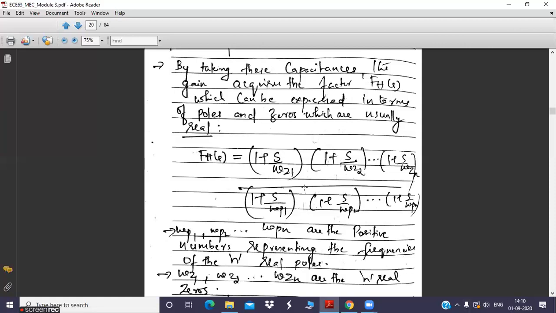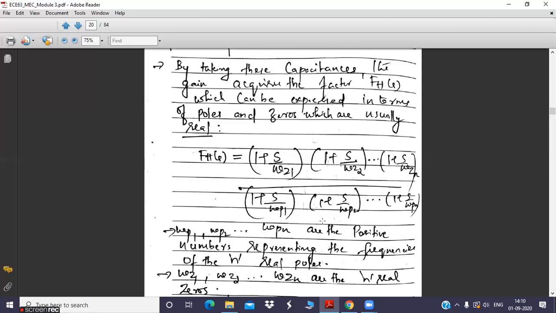At the same time, in the numerator you have omega z1, omega z2, etc., up to omega zn, which represent n number of zeros. These polynomials, in the numerator as well as the n degree polynomial in the denominator, will constitute FH. This is nothing but a fraction having a numerator polynomial which is a function of zeros and a denominator polynomial in terms of poles.